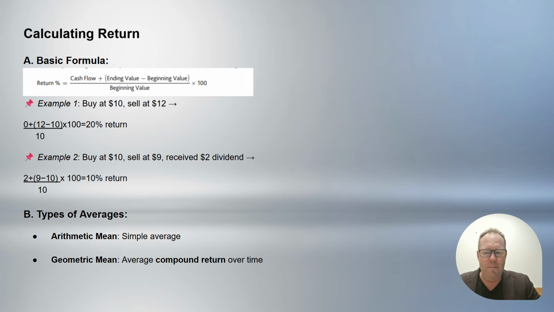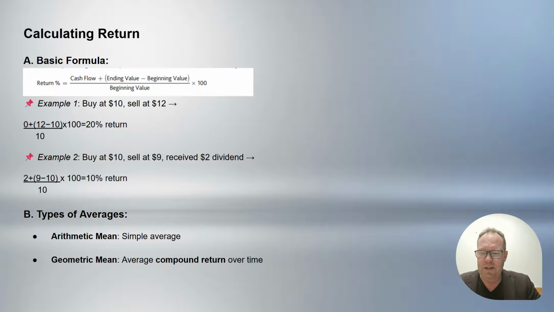If you want to take a different example that has cash flow involved, say we buy a stock at $10, or any investment at $10, later on sell it at a loss of 9, but we received a $2 dividend in the meantime.